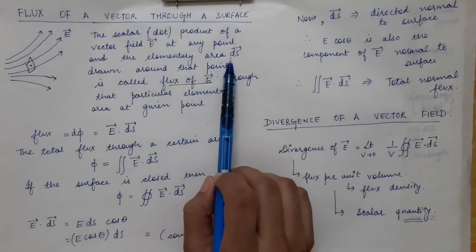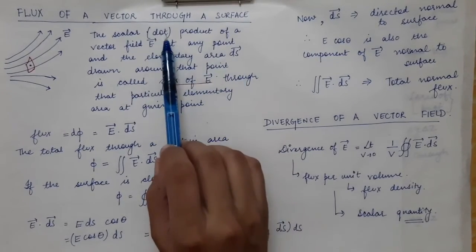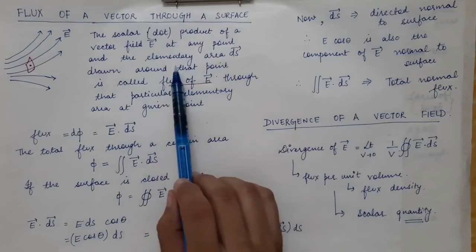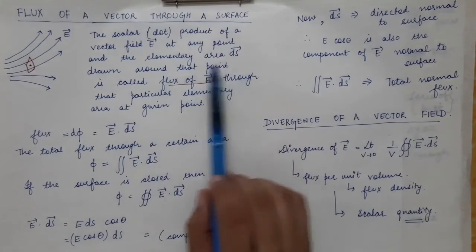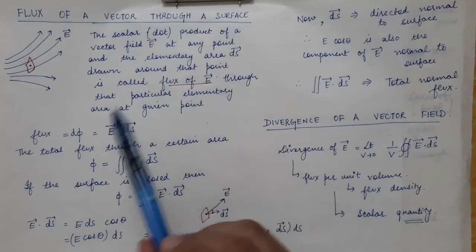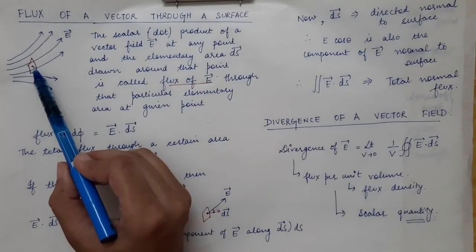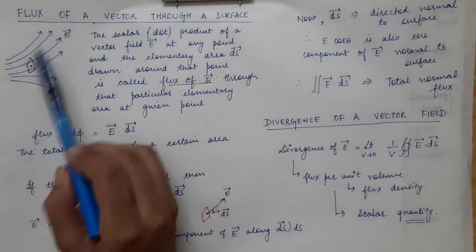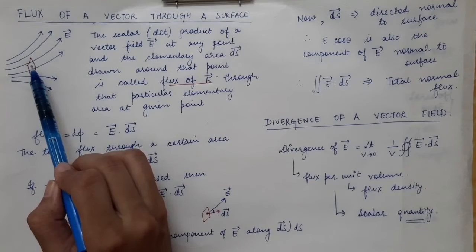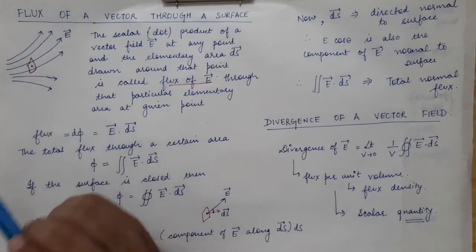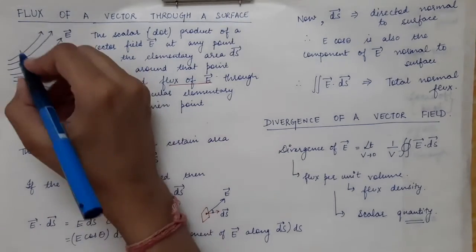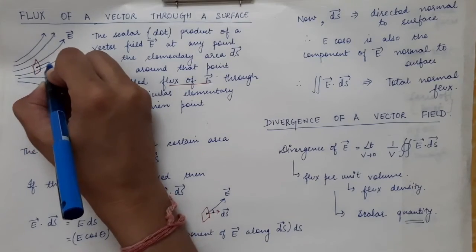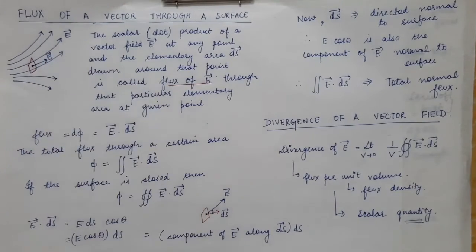and the elementary area ds vector, the dot product of the vector field and the elementary area which is drawn around that particular point. So let's say we are talking about this particular point in space. There is electric field, so there will be some value of electric field at this point, and let's say it is in this direction.